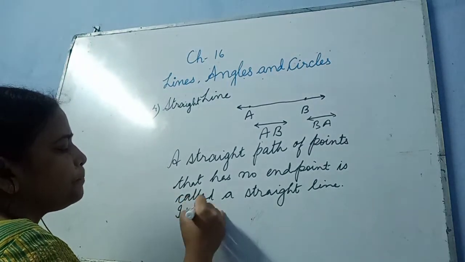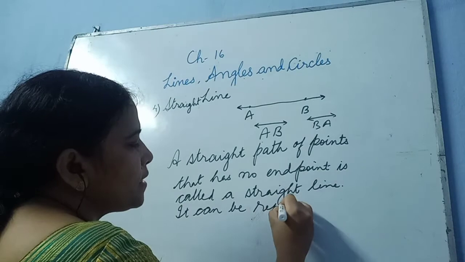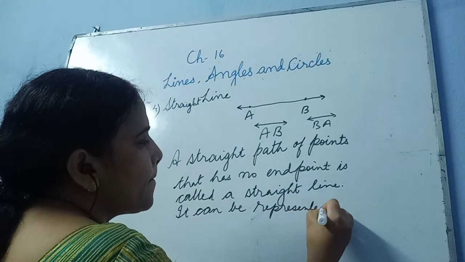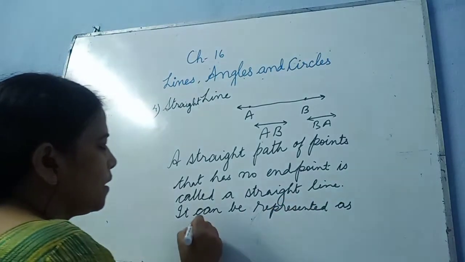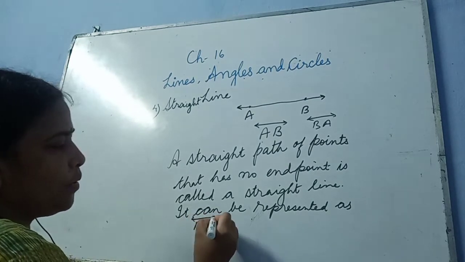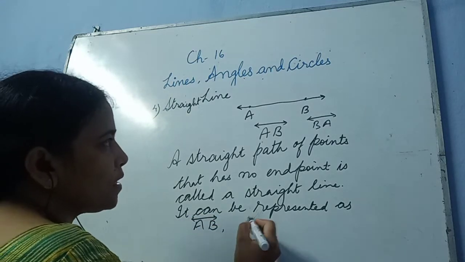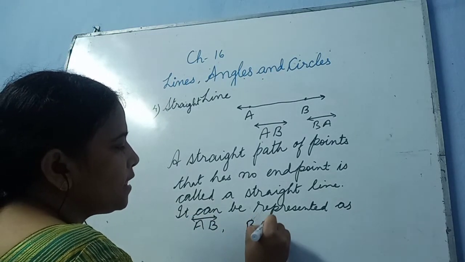So it can be represented as AB, draw a line and two arrows on both sides. That means it is not stopping. Or we can write it BA.